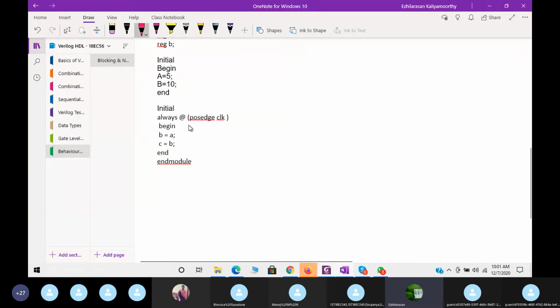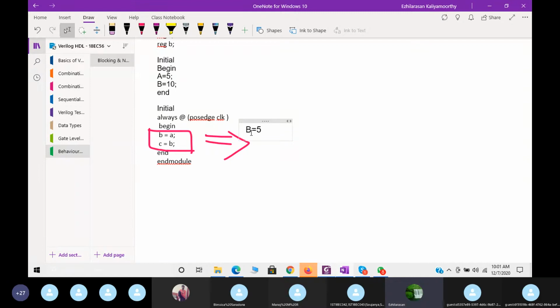Now you should think what is the output we'll get here. What is the output I'll get now? B is equal to A actually. So B is equal to A, and the A value is already 5. Yes. So the output will be 5 actually. B is equal to 5. Okay, B is 5. Now what about C here?